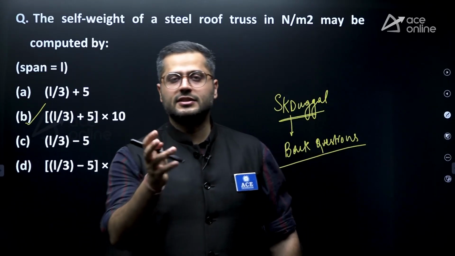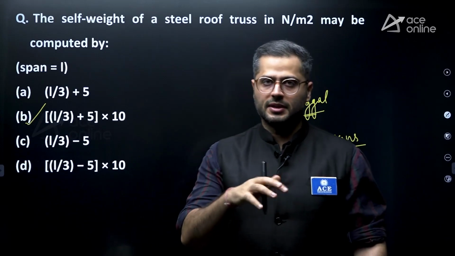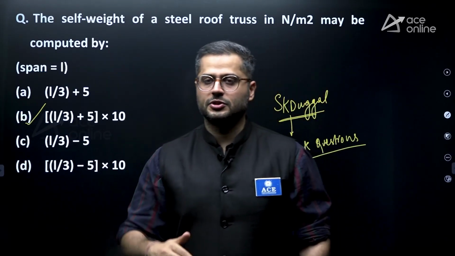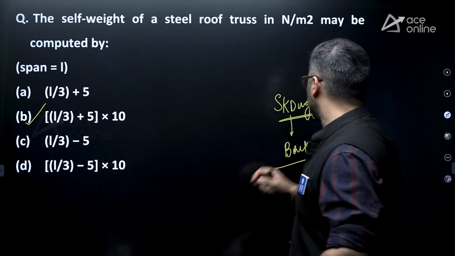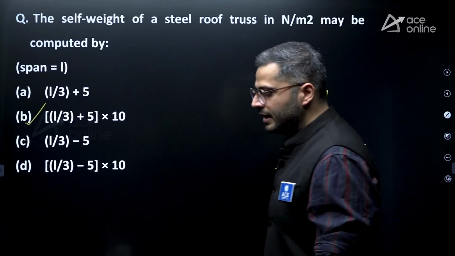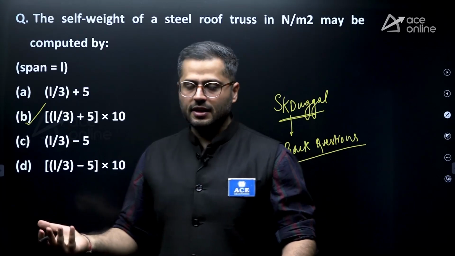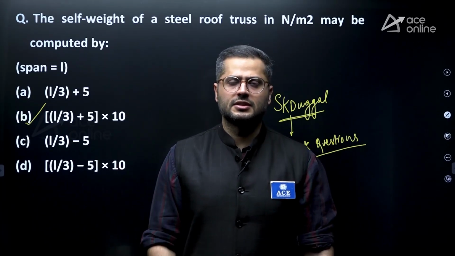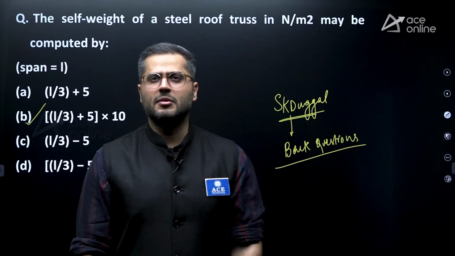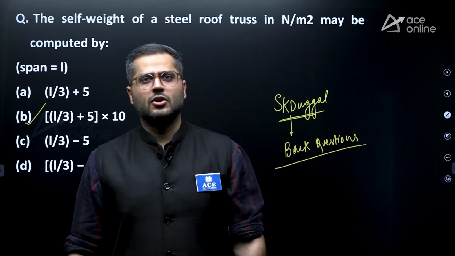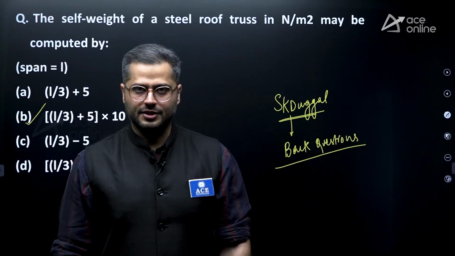So if you want to practice new steel structures questions, you can practice the back questions of the SK Duggal book as well, right? So that's it from this particular session, and this is the way in which maximum number of questions are asked in steel structures. Very simple questions they will be asking, very simple codal provisions they can ask, right? Not much complicated questions they can ask you, right?